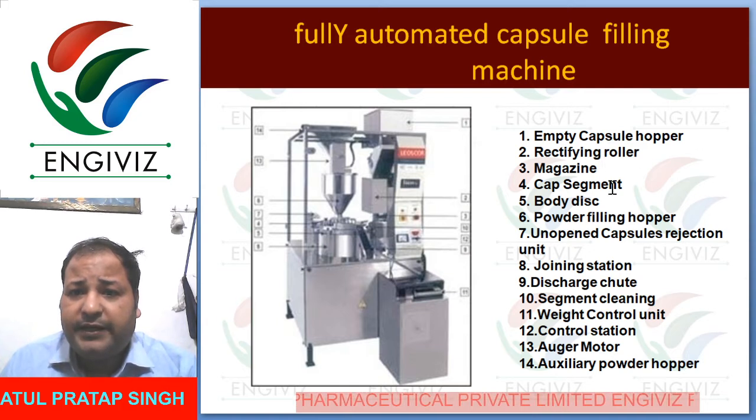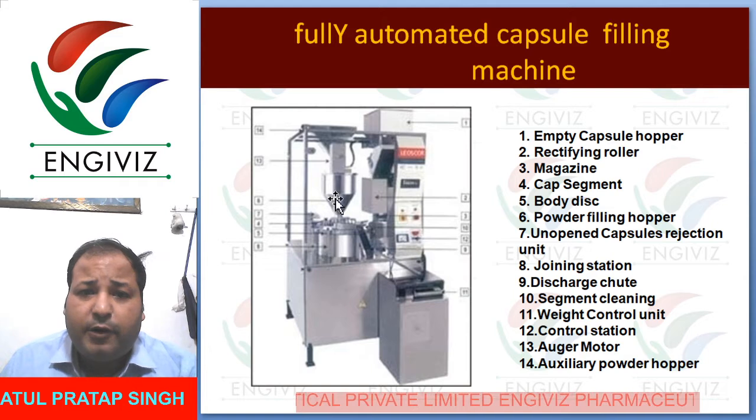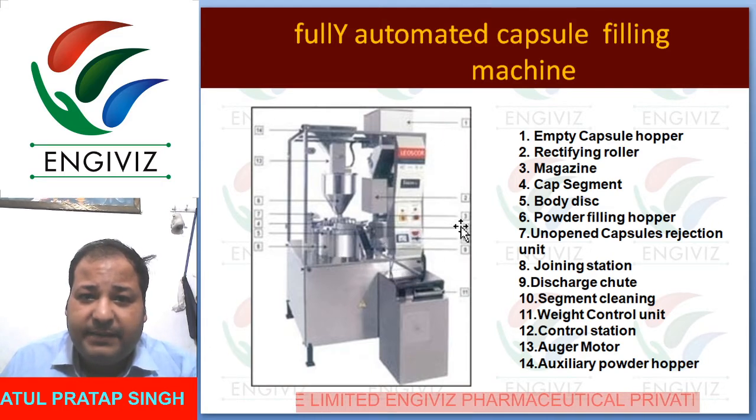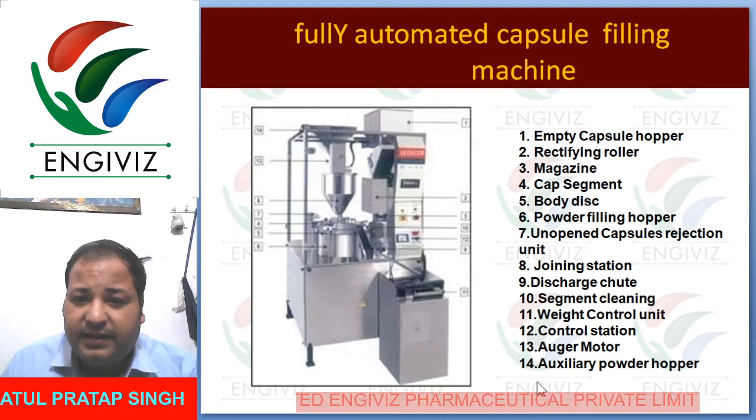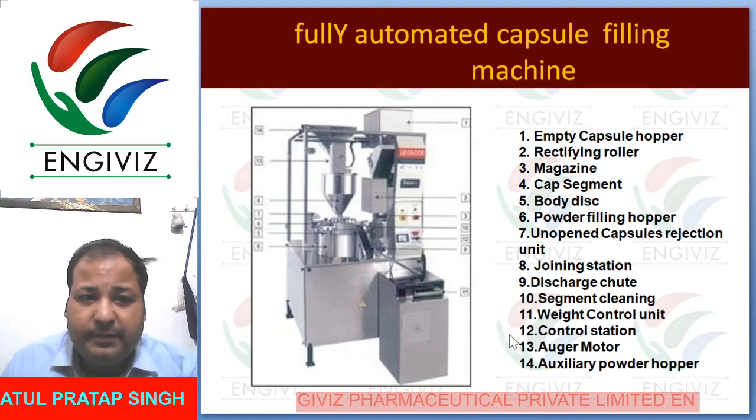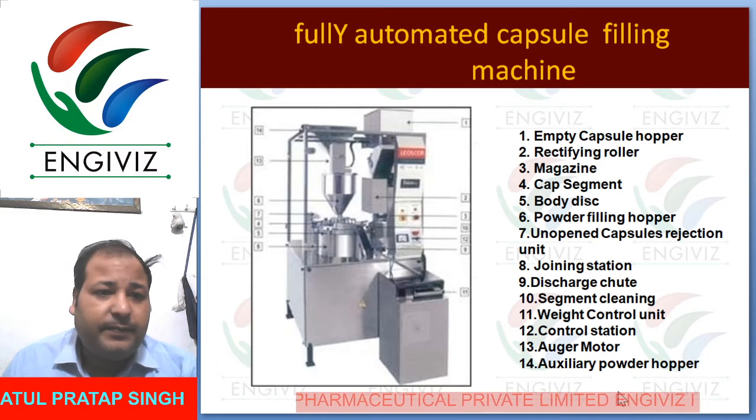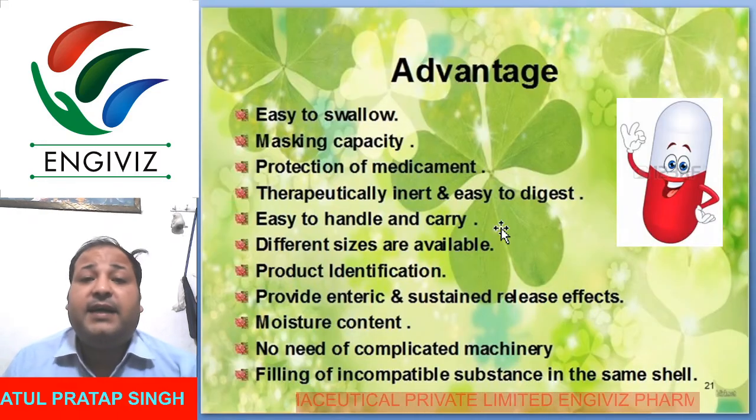The parts of this machine: empty capsule hopper, rectifying roller, magazine, cap segment, body disc, powder. So body disc here, and you can see numbering here, and according to the number, the part of this machine will be shown here. Then the powder hopper.